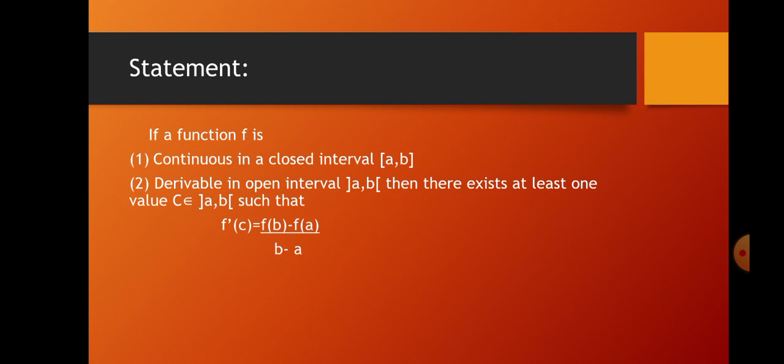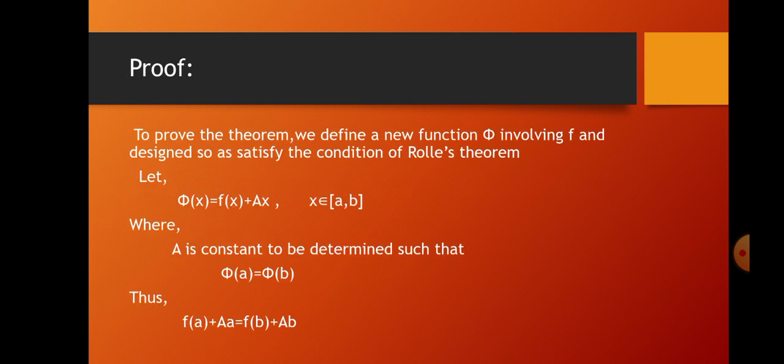Now let's prove the theorem. To prove the theorem, we define a new function phi involving f and designed so as to satisfy the condition of Rolle's theorem. Let phi of x is equal to f of x plus A multiplied by x, x belongs to closed interval a comma b, where A is constant to be determined such that phi of a is equal to phi of b. Thus f of a plus capital A multiplied small a is equal to f of b plus capital A multiplied small b.